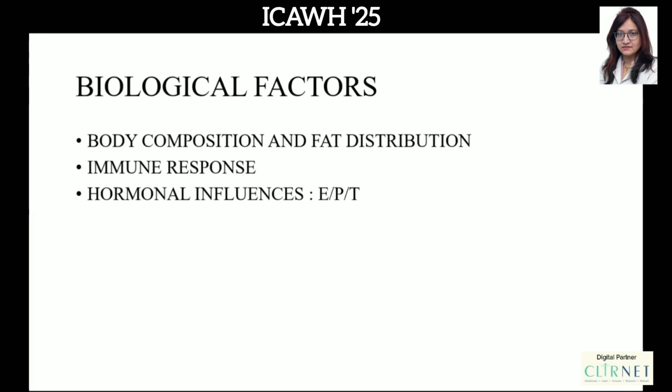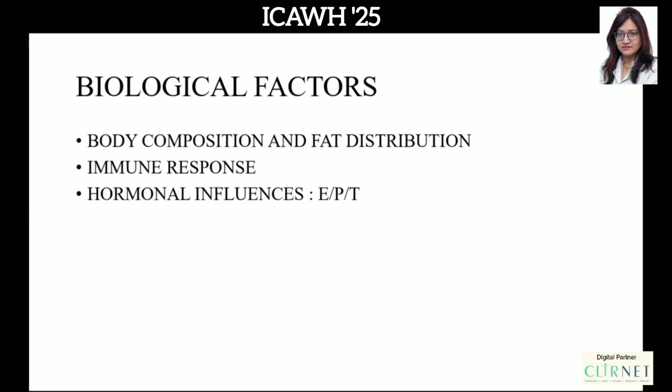Next, beyond this, we also have some biological factors like body composition and fat distribution. In women, we have predominant fat, and this fat is related to glucose uptake, storage, as well as insulin resistance. Secondly, immune response. This again is different in women as compared to men. If we see the cardiovascular risk factors, the CV mortality risk is much higher in women, and that is because the degree of atherosclerosis and inflammation is different. Also, in women, sometimes the symptoms may be silent or atypical, which might be ignored.